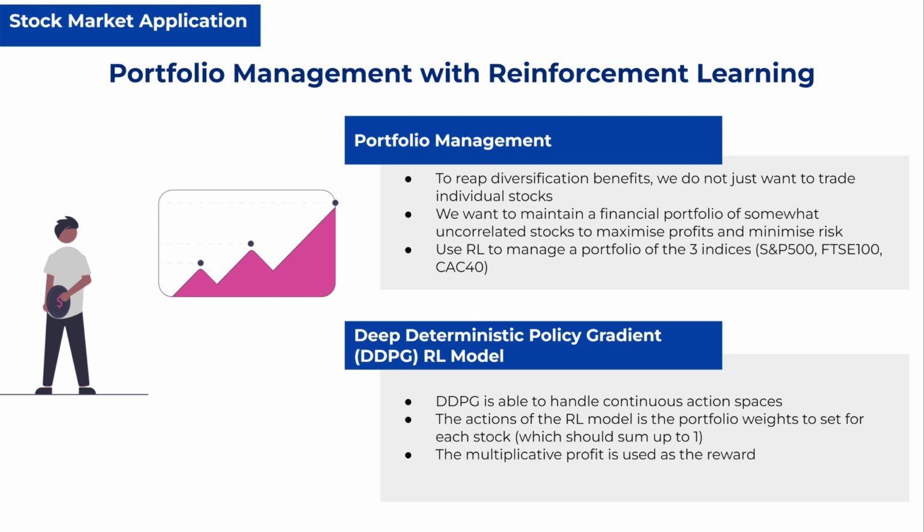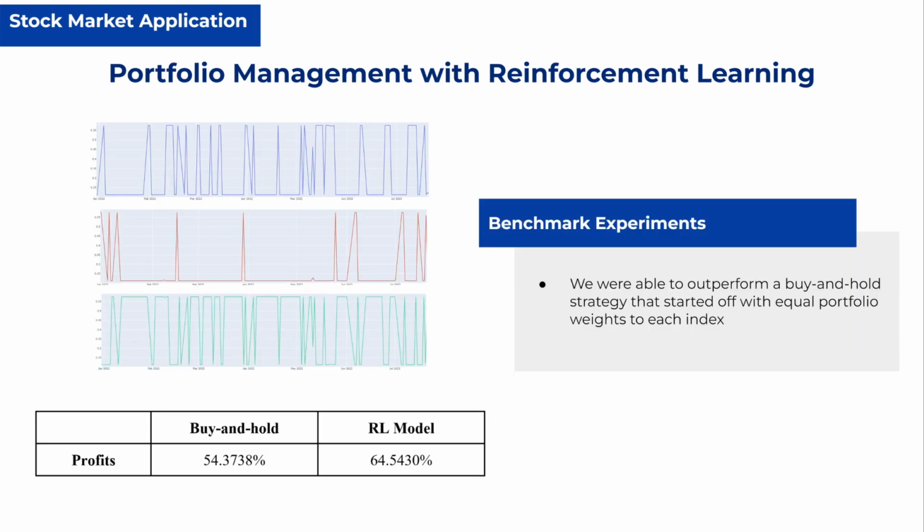Therefore, we want to manage a portfolio to maximize profits and minimize risks. So, the Deep Deterministic Policy Gradient or DDPG reinforcement learning model is used to rebalance a portfolio comprising of 3 different stock indices. The actions of the RL model is the portfolio weights to set for each index, which should sum up to 1, and the multiplicative profit is used as the reward. Our results show that our RL model was able to outperform the conventional buy and hold strategy.